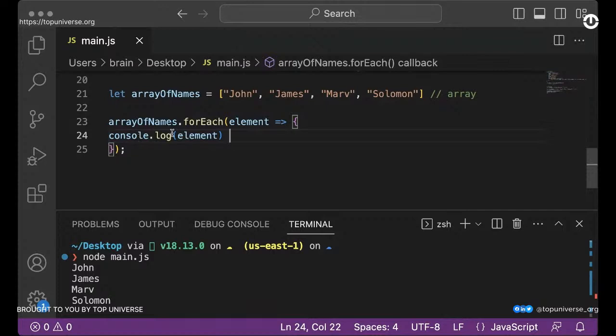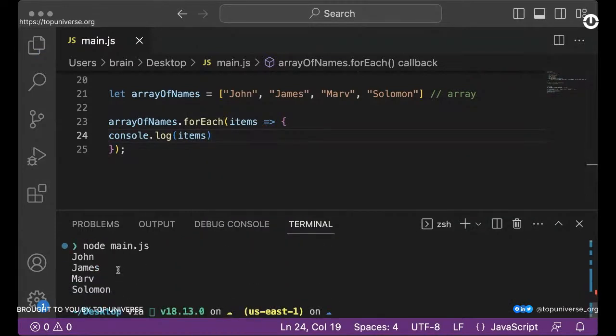For me, I'm just printing out the items, and the items here I refer to as elements. It can be I, it can be A, it can be anything, it can be items. Whatever you call it, it's going to remain the same, the same set of items.